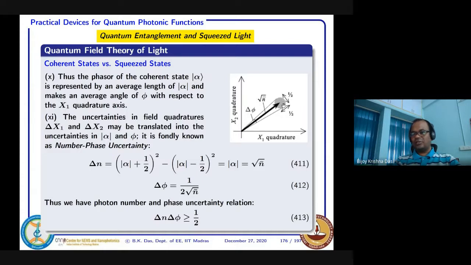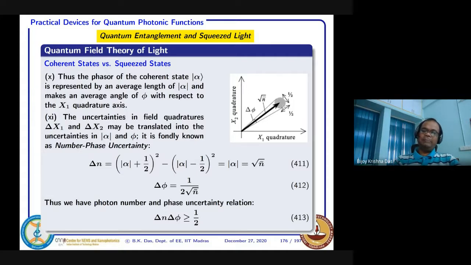And since it's a circle, we can also represent some kind of phase variations. So alpha and phi will have some kind of fluctuation within this, and this type of fluctuation in angle means the uncertainty in angle is defined as delta phi. So the tip is varying like that, and we can represent it like that.